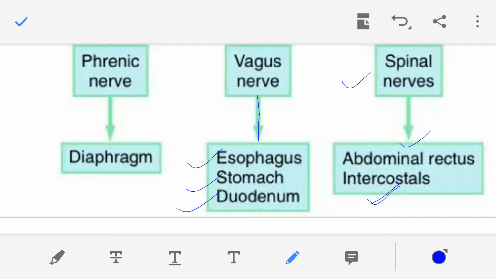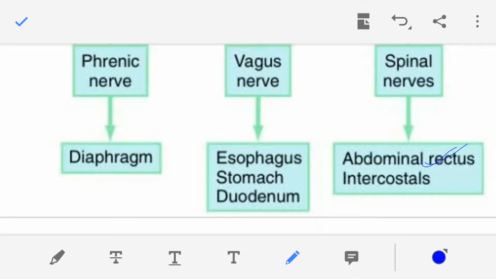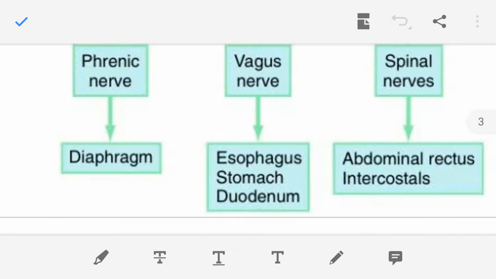Now, do you know where in our body this muscle is present? In youngsters there is a craze to develop six pack abs. The six pack ab muscle is known as the abdominal rectus muscle. So the spinal nerve sends the nerve impulse to the abdominal rectus muscle.